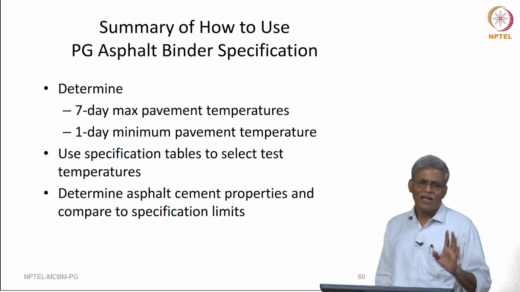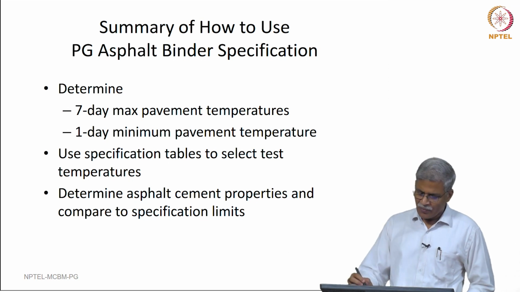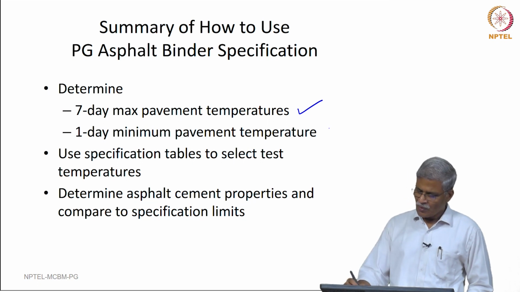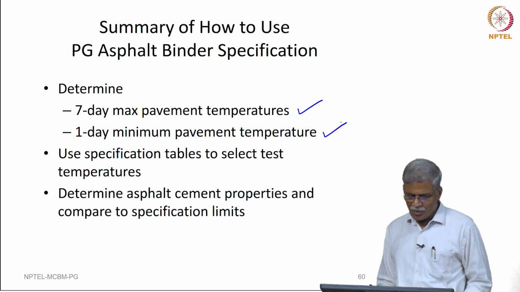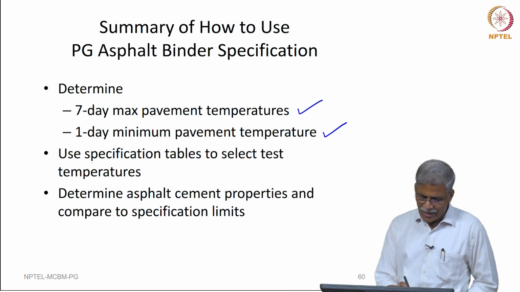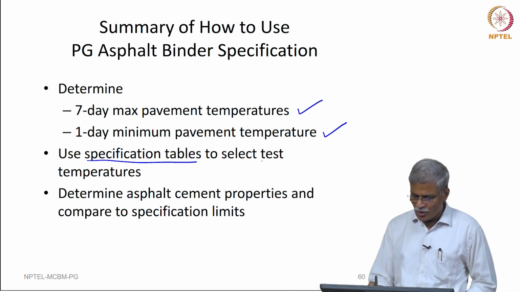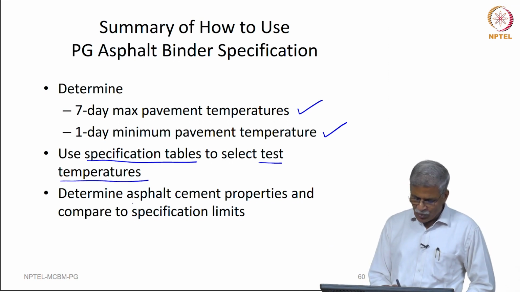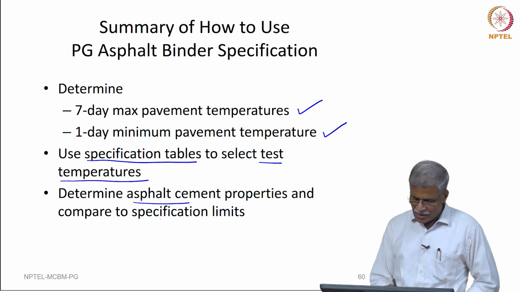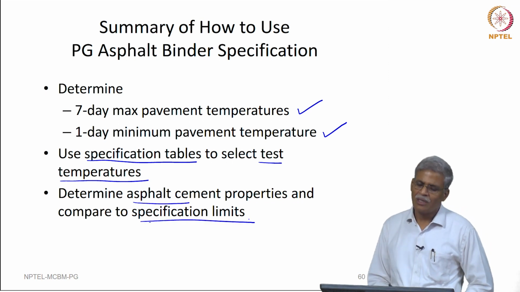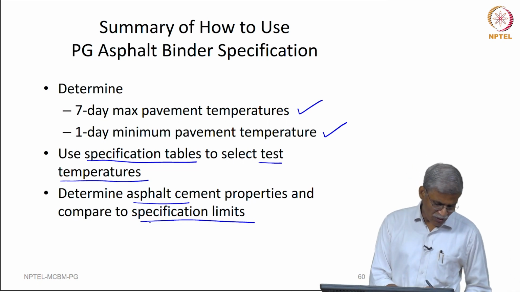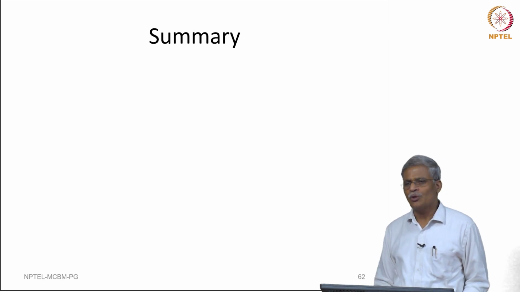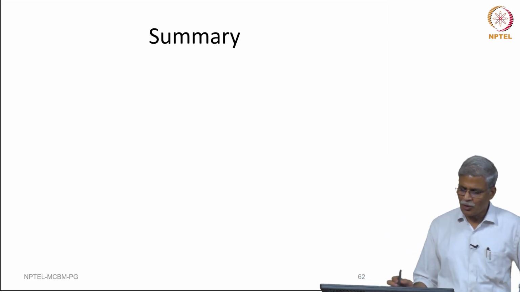So, finally, how to use these specifications: we need to find out the 7-day maximum pavement temperature, we need to find out the 1-day minimum pavement temperature, and then we have to use the specification tables to select the test temperatures, and then find out the bituminous binder properties and compare them with the specification limits. So, this is the whole crux of it. Now, if we want to use PG for India, how do you think we should proceed? What are all the things that we need to understand?